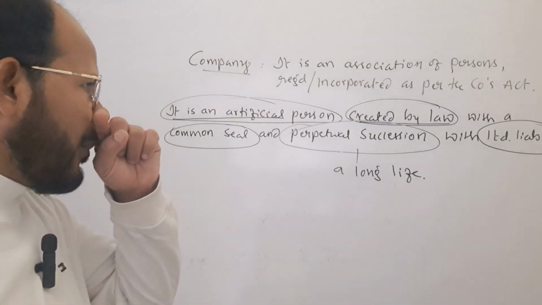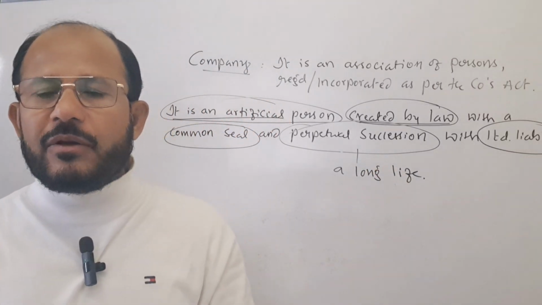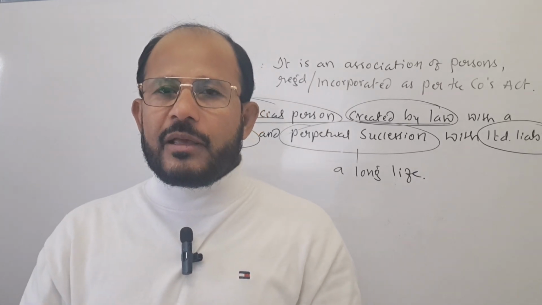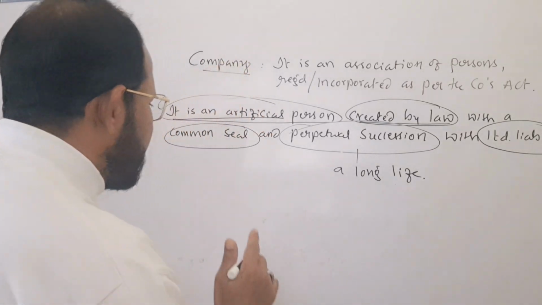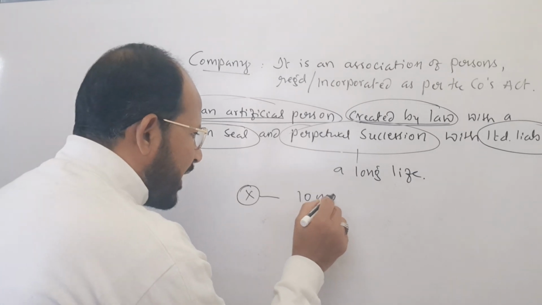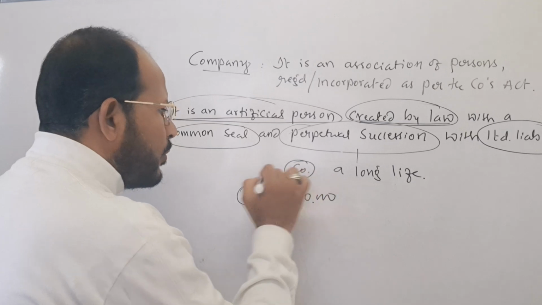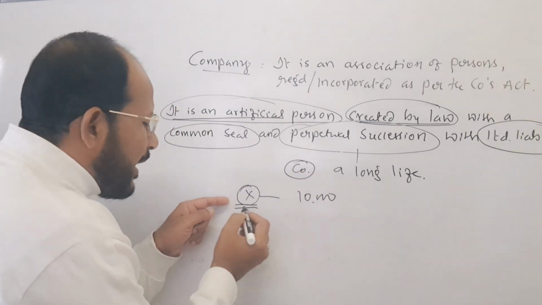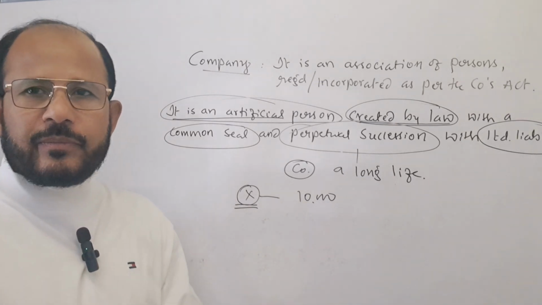feature of the company form of business is limited liability. What is the meaning of limited liability? Here, the shareholder's liability is limited only to the extent of his investment. I give one simple example. Assume that Mr. X has purchased shares worth rupees 10,000 of one particular company. Here, X's liability is to the maximum rupees 10,000, not more than that.